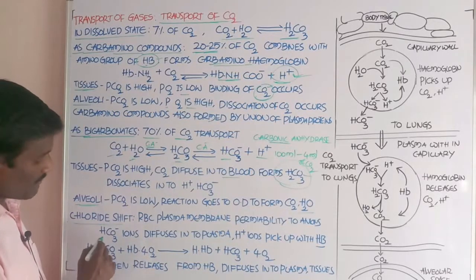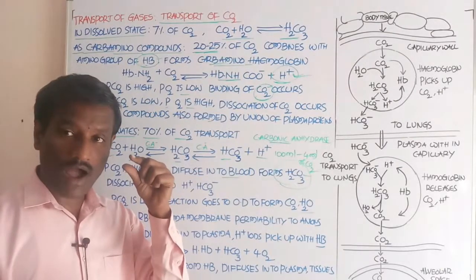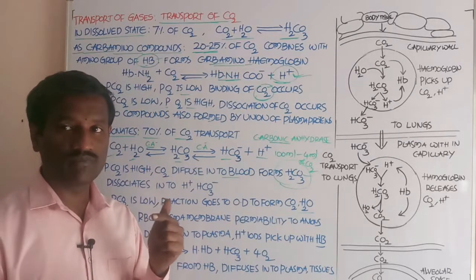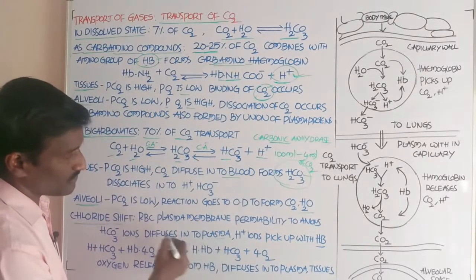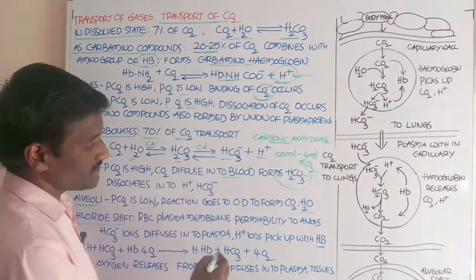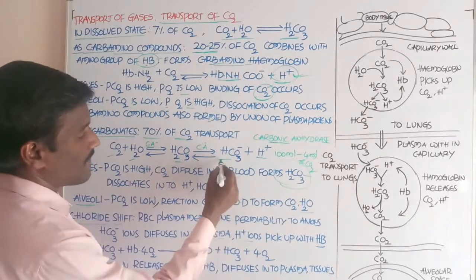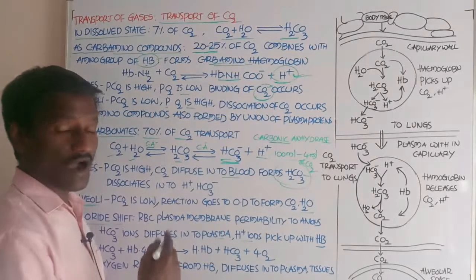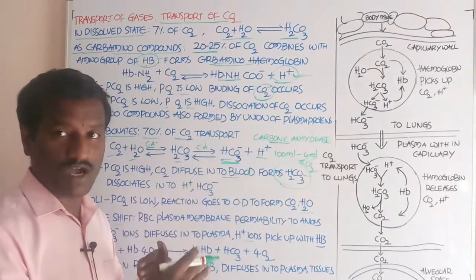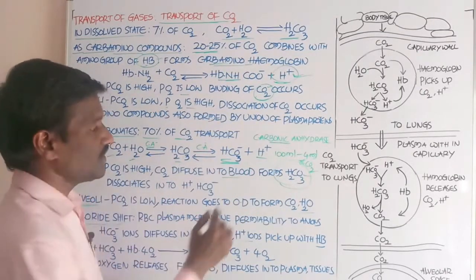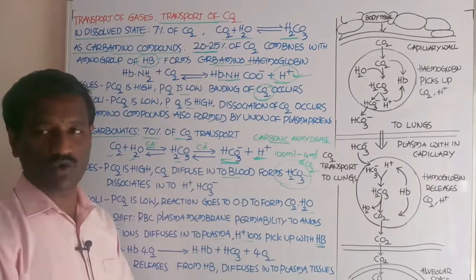Bicarbonate ions present in the RBC of the blood diffuse into the plasma. The hydrogen ions are picked up by the hemoglobin.